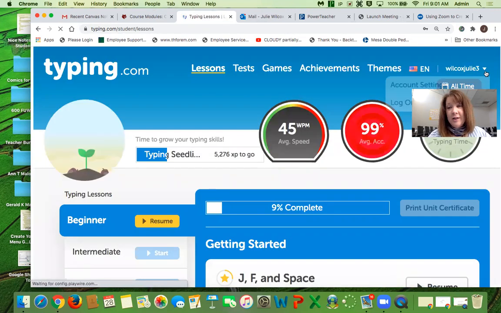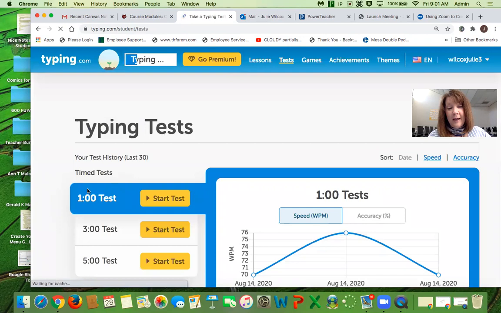And then you're logged in. You can see up here, it's my login. Now you guys have to use the last name, first name, or I can't look at what your progress is. So it has to be this one. So up at the top on the home page, you've got lessons, you've got tests. You're going to click on tests, and then you're going to click on the 1-minute test. So then you just start a test.